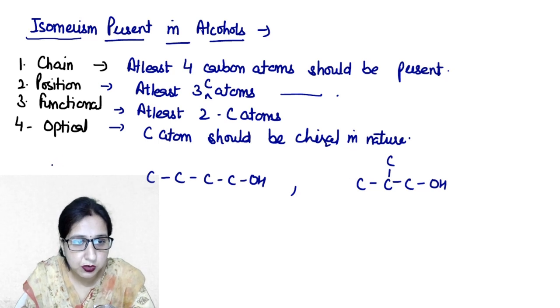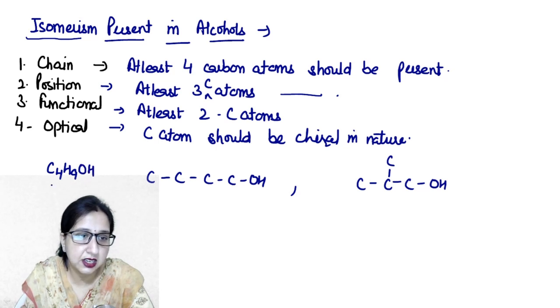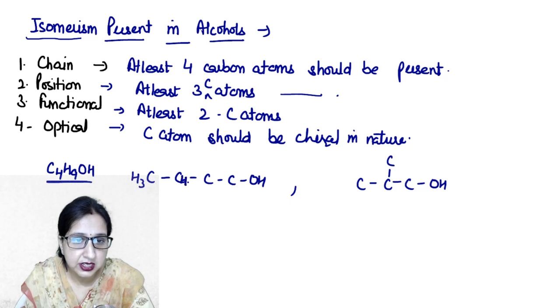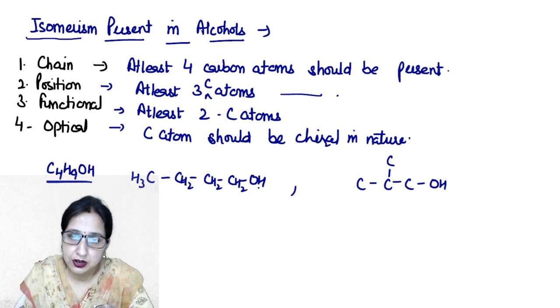So both these isomers have the molecular formula C4H9OH, like this, CH3 CH2 CH2 CH2OH, 4 carbons, 9 hydrogens and then the hydroxyl group.